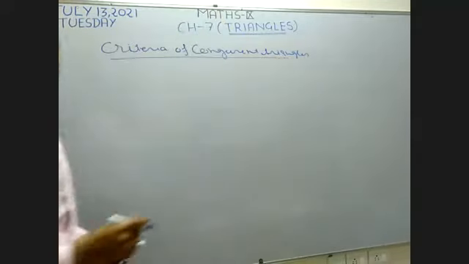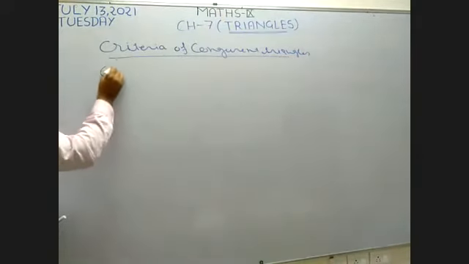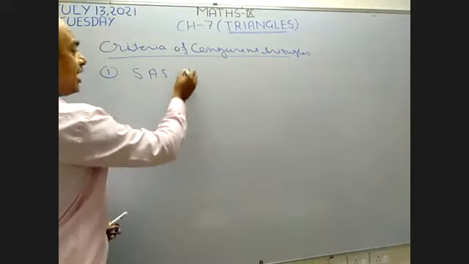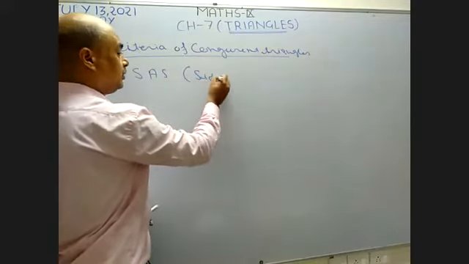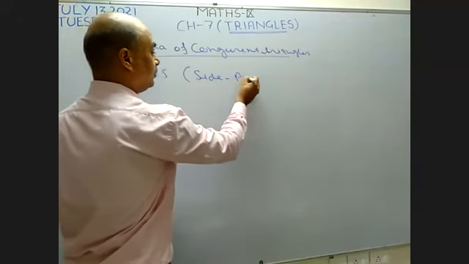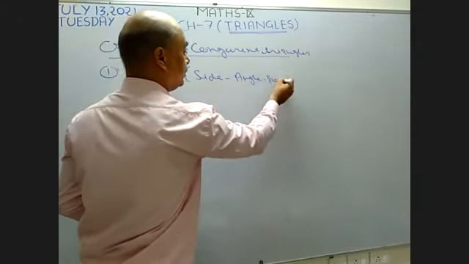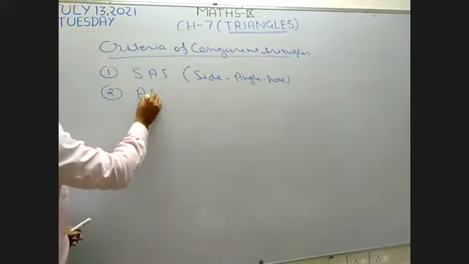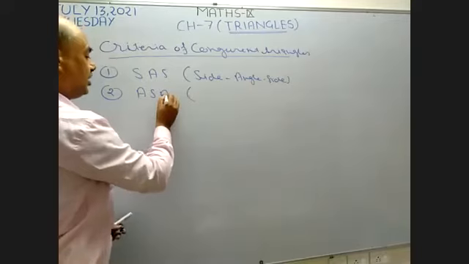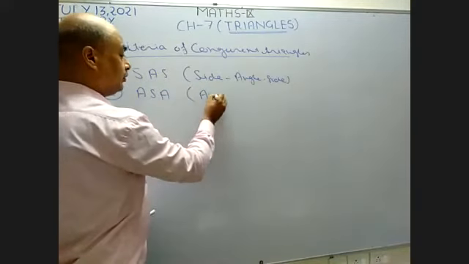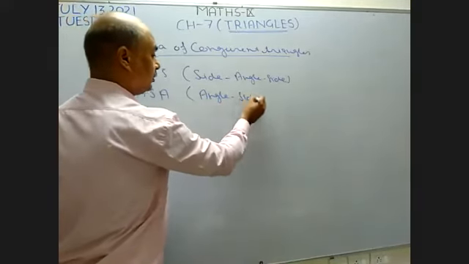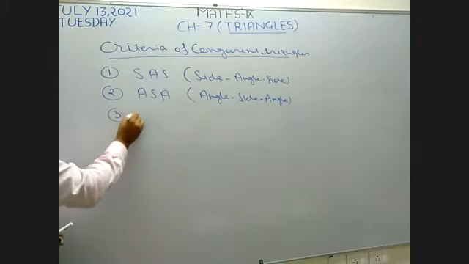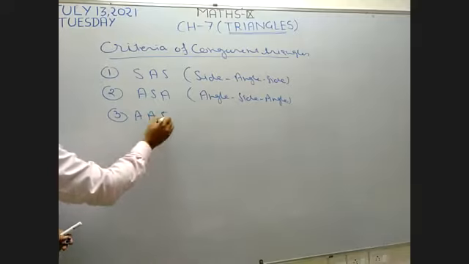There are 5 criteria. Number 1, SAS. What is the meaning of SAS? Side, angle, side. This is the first. Second is ASA. What is the meaning of ASA? Angle, side, angle. And third one is AAS.